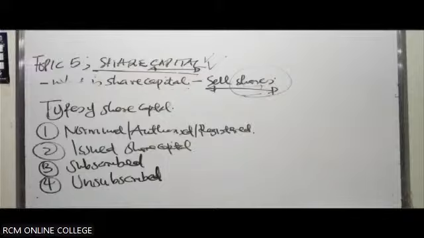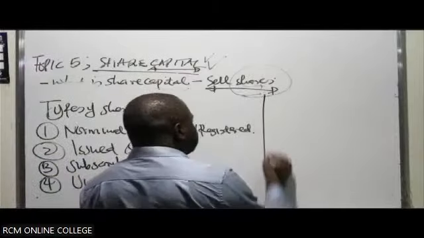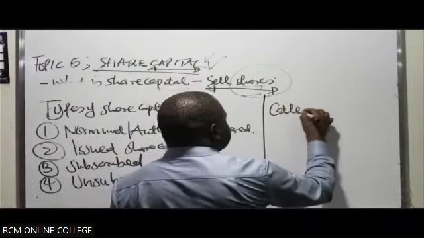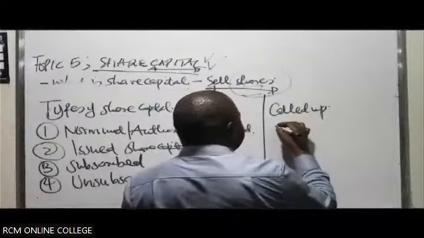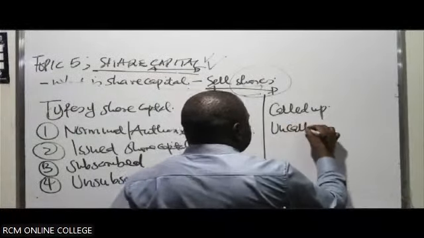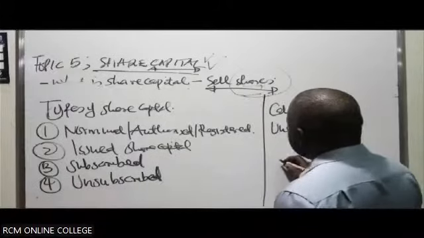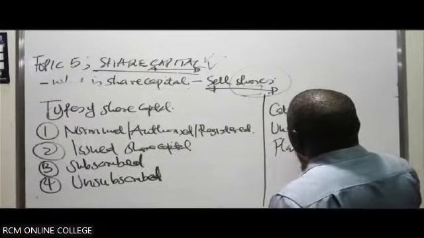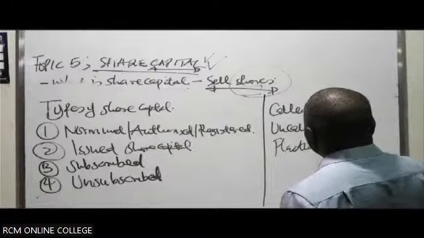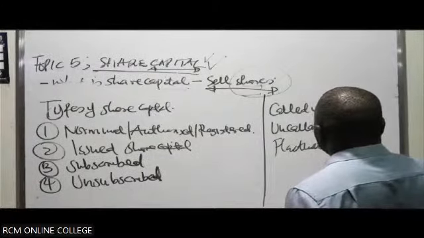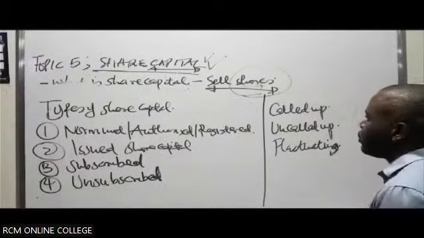We can have called up share capital, and uncalled up. We can have fluctuating capital. So these are some of the types we can have.